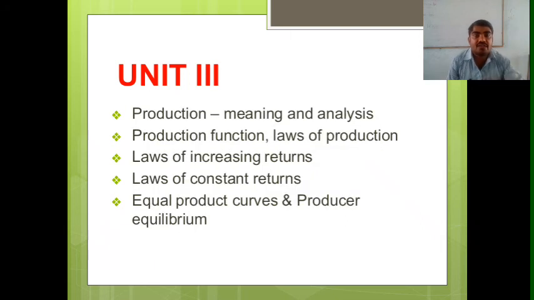Now in unit third we have to study the meaning of production and analysis. You know the meaning of production? Production means increasing the value of inputs, raw materials, into finished goods. Conversion of inputs, raw materials into finished goods, the process is known as production. In production function we always have different types of inputs: man, material, machine, etc., by which we find the final products.